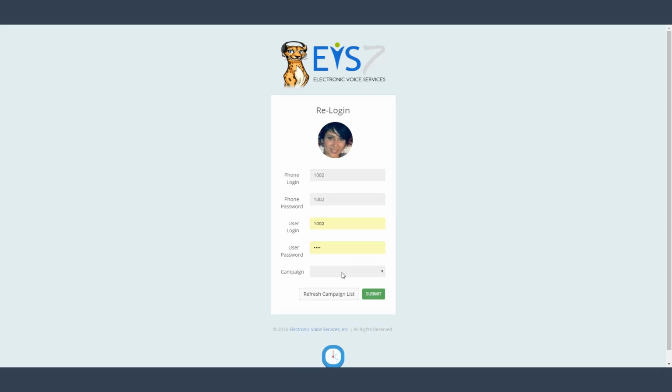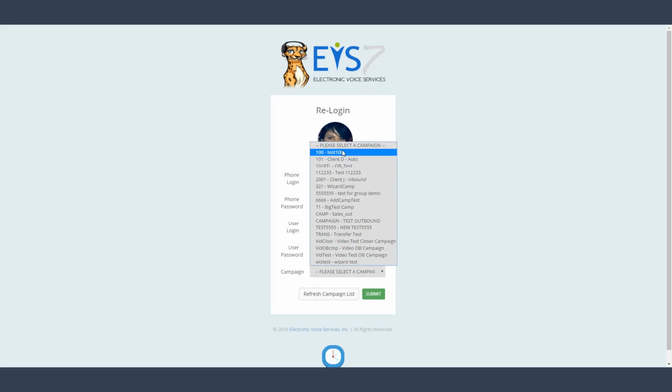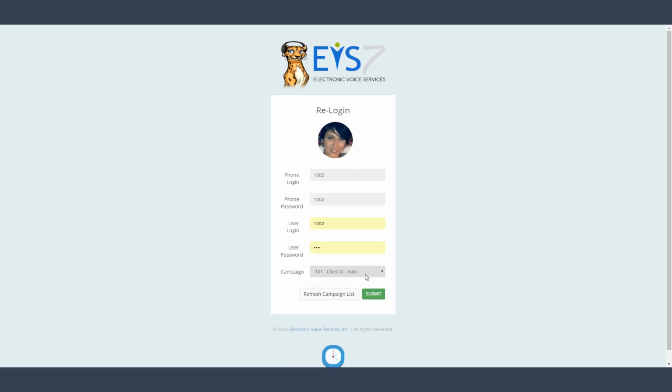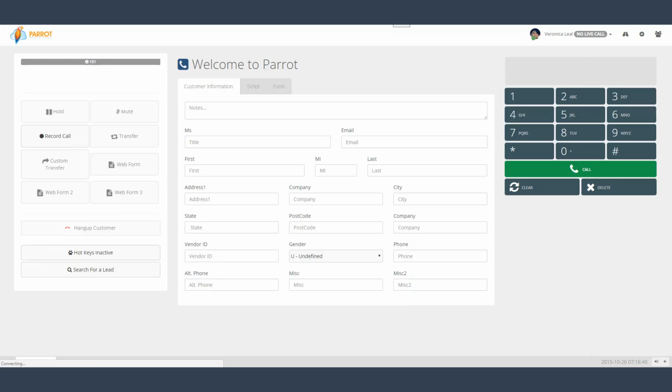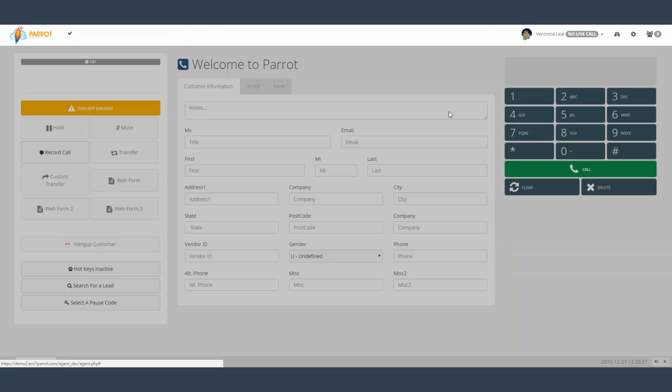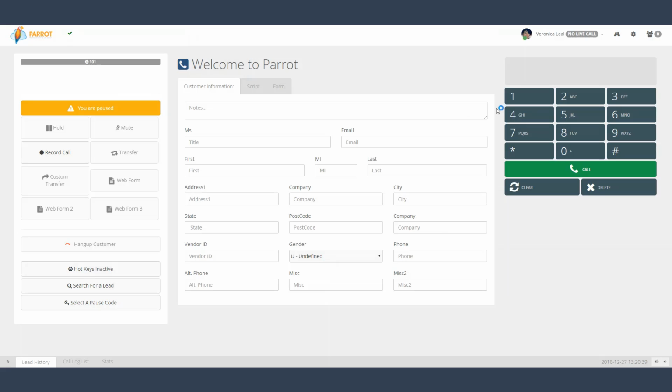Now I'll show you what it looks like when you log in. I'm going to select Client D Auto since I assigned it to that campaign. Now this script should pop up when you make a manual call. I'm going to make a manual call for the sake of this demonstration, but also when you're in ratio mode, the script will pop up as well.